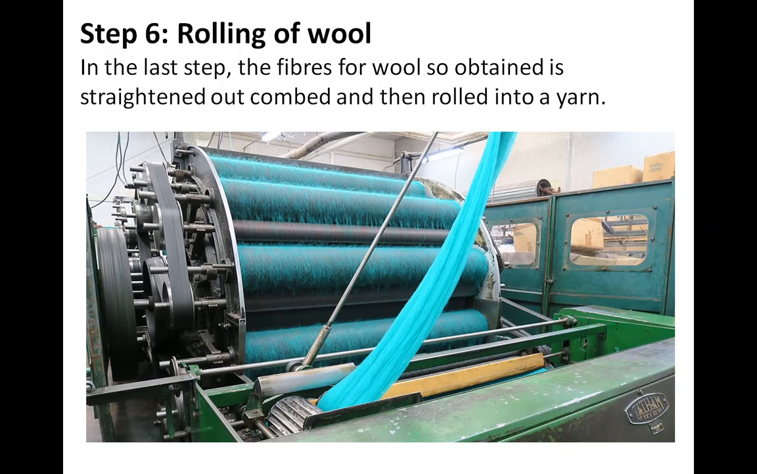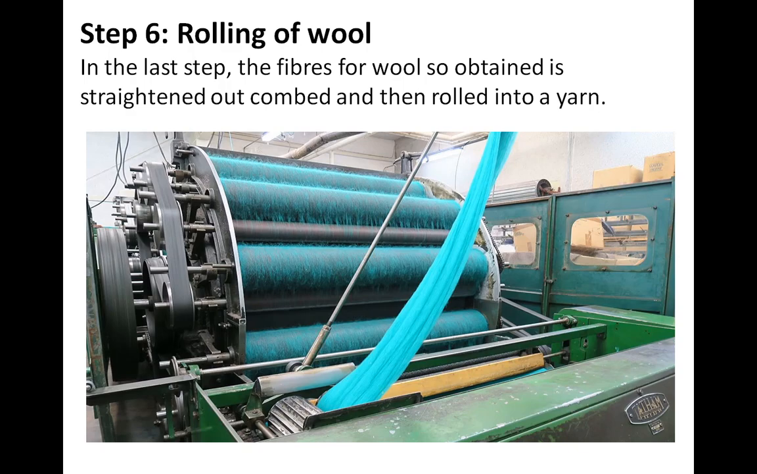And see the next step, from that step we will get the fabric of wool. See the rolling of wool. With the help of the image you can understand, one machine is there, and that machine is used for rolling the wool into yarn. Yarn means many threads arranged together. From that we get the fabric, and that fabric we use for making our clothes. So rolling of wool is our last step.